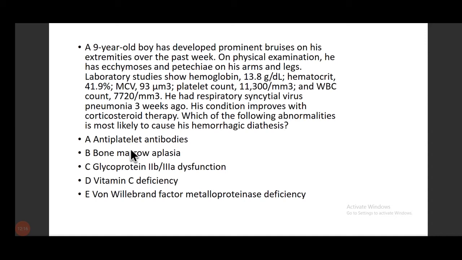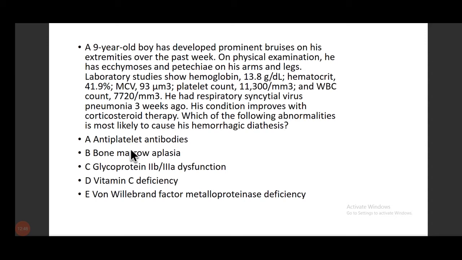A 9-year-old boy has developed prominent bruises on his extremities over the past week. On physical examination, he had ecchymosis and petechiae on his arms and legs. On lab investigation, he had hemoglobin of 13.8, hematocrit of 14.9, MCV of 93, platelet count of 11,300, and WBC of 77,000. He had a history of respiratory syncytial virus pneumonia 3 weeks ago.